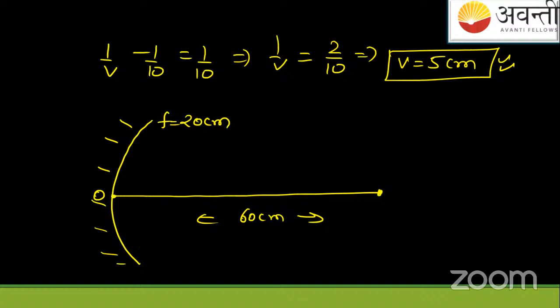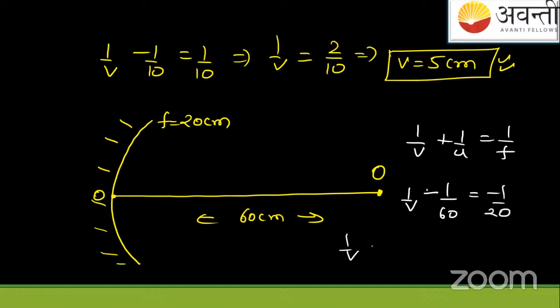Excellent. So now we have the object distance of 60 centimeters. Focus is what? 20 centimeters. Use the values and you'll get the answer. Now we need the final image, that is the second, because in this question it was strictly told to take only two reflections. 1 by v, 1 by u, 1 by f. What is v? I don't know. What is u? u is, students, in front of you. It is minus 60 centimeters. Focus again? Minus 1 by 20. You will get v like this.